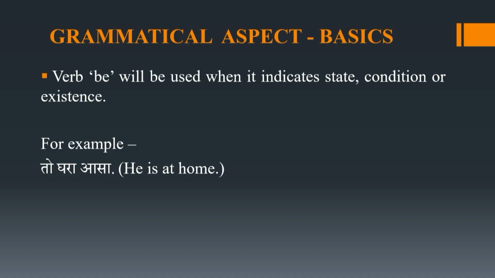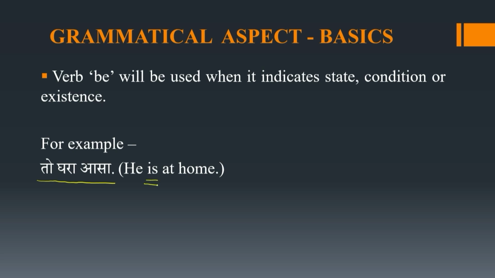Now let's take this same verb in English, be, where we have to use it in Konkani language also. Now this verb will be used when it indicates state, condition or existence. In such situation, asa will be used in Konkani language also. Example, to ghara asa. This is a Konkani sentence. He is at home.